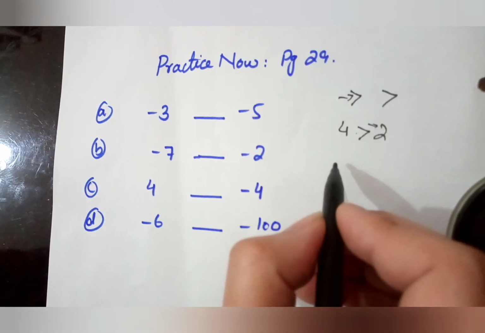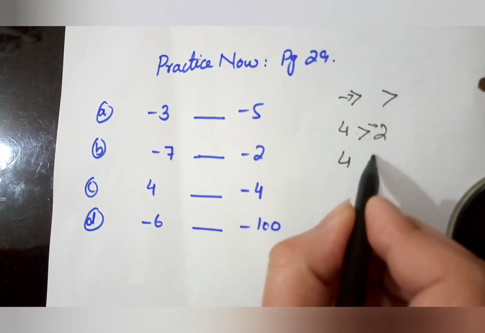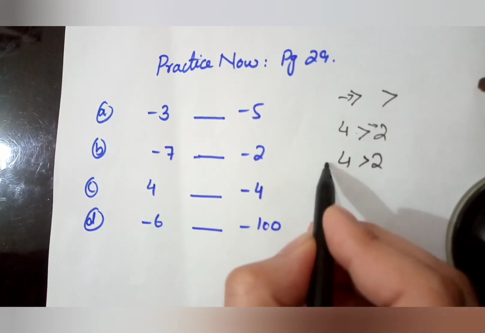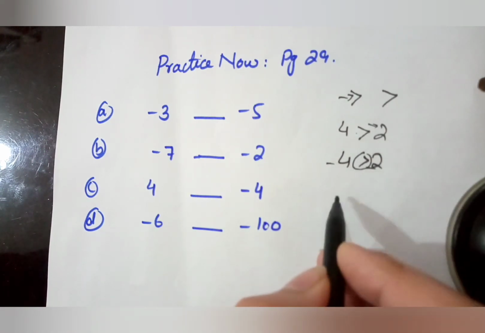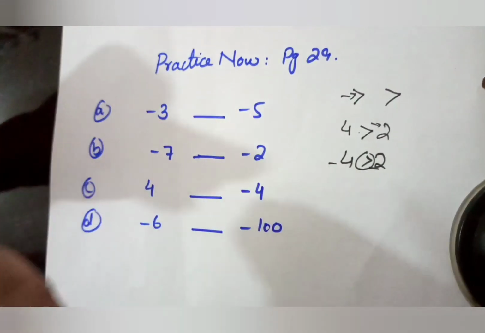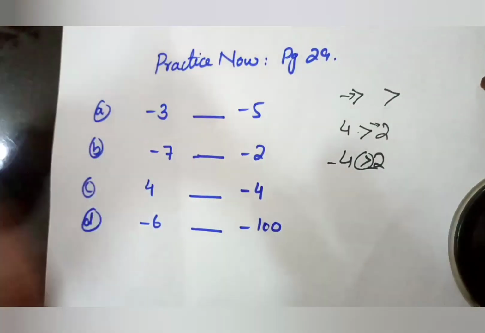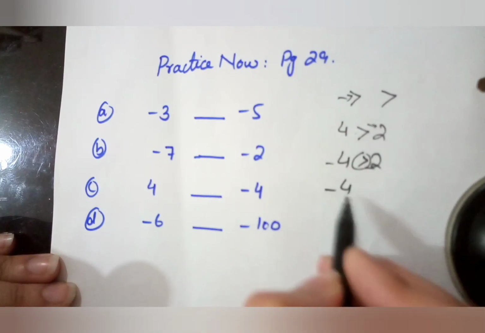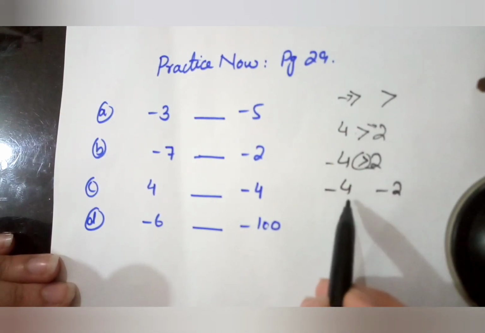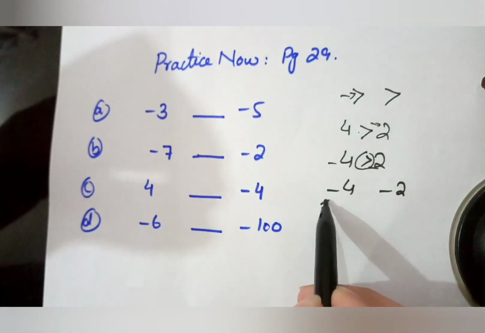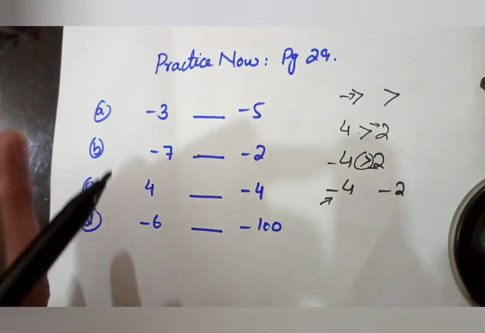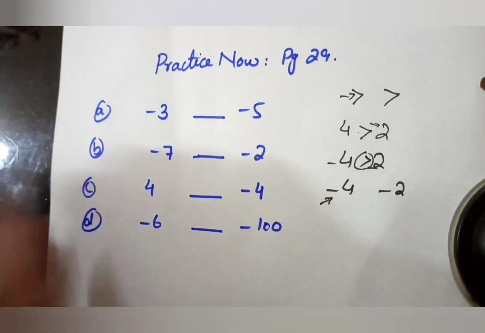As 4 is greater than 2, yes, 4 is greater than 2. But whenever we place a minus sign with both, now it becomes wrong. With the minus sign, the term that is greater will become the smaller one. When I rewrite this, minus 4 and minus 2. Now 4 is greater, but whenever the minus sign comes, minus 4, always in minus the greater term will become the smaller one.